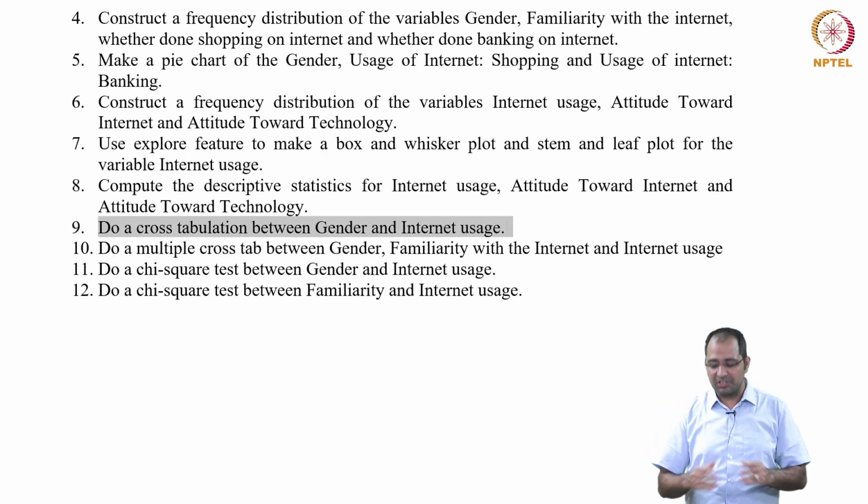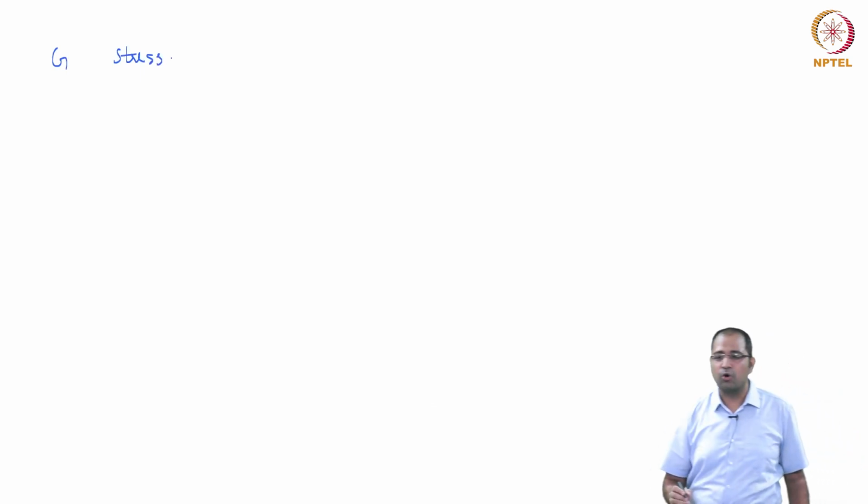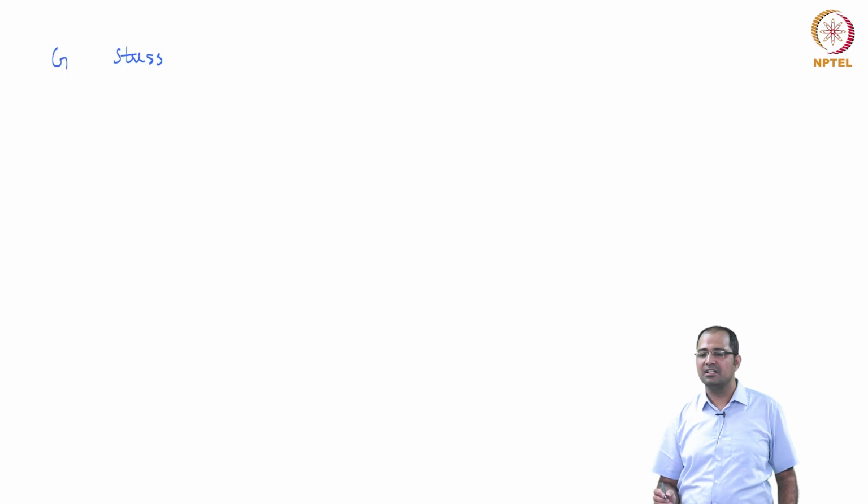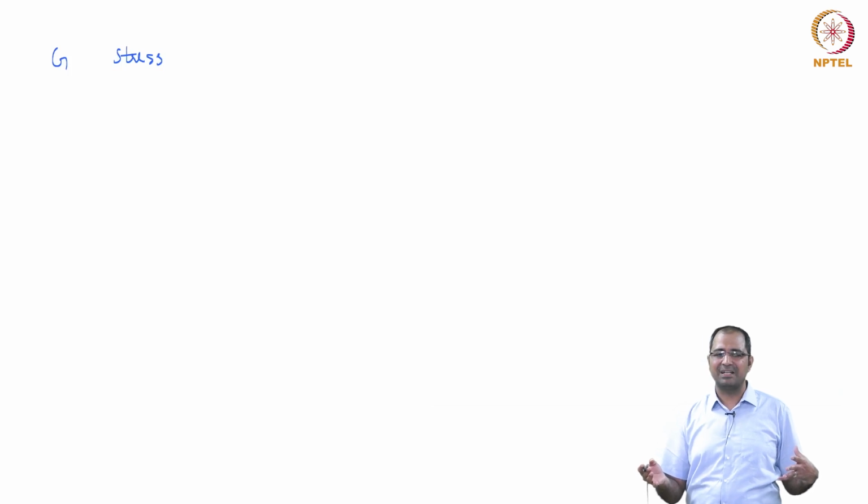What do we do in cross tabulation? Let's say in COVID times, we want to see whether there is some pattern, some association.